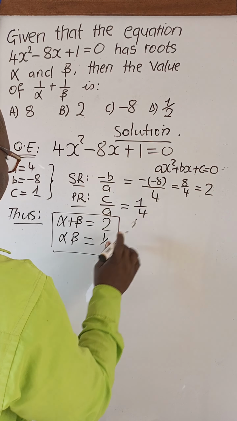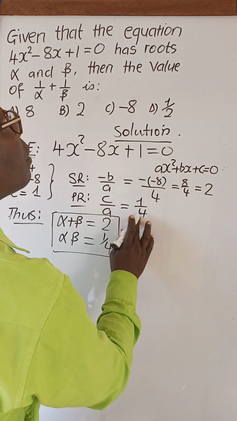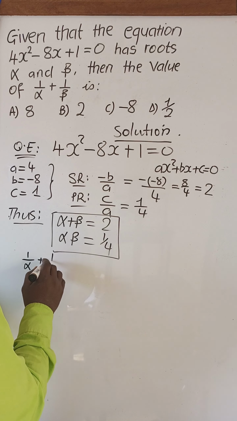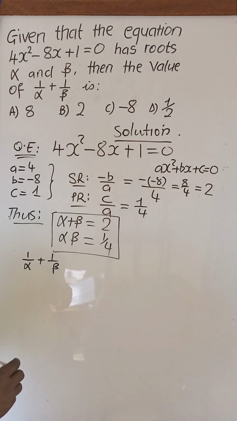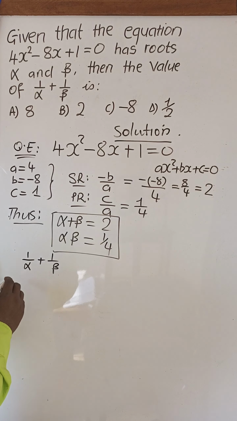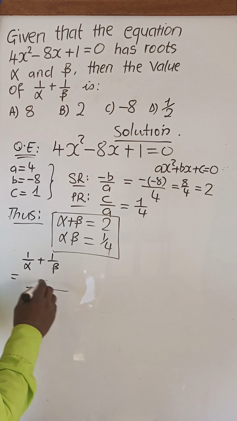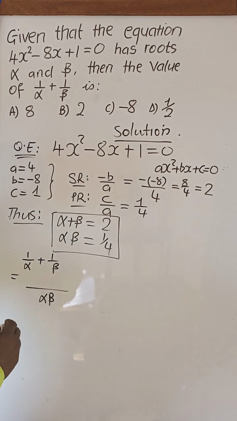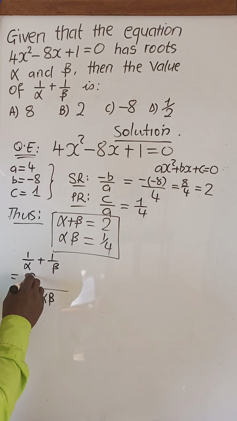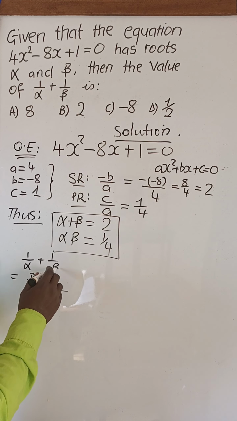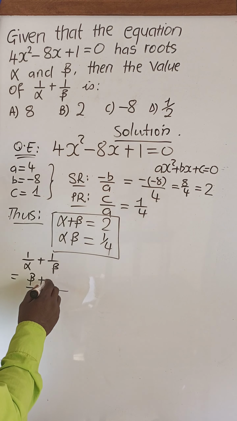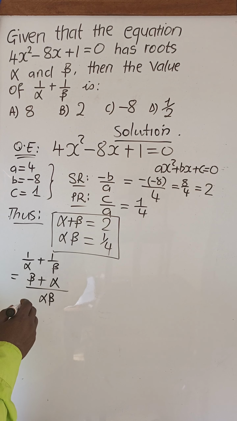1 all over alpha plus 1 all over beta should give us, the LCM of alpha and beta is just their product, alpha beta. So alpha beta divided by alpha is beta multiplied by 1, we have beta, plus alpha beta divided by beta is alpha multiplied by 1 gives us alpha.